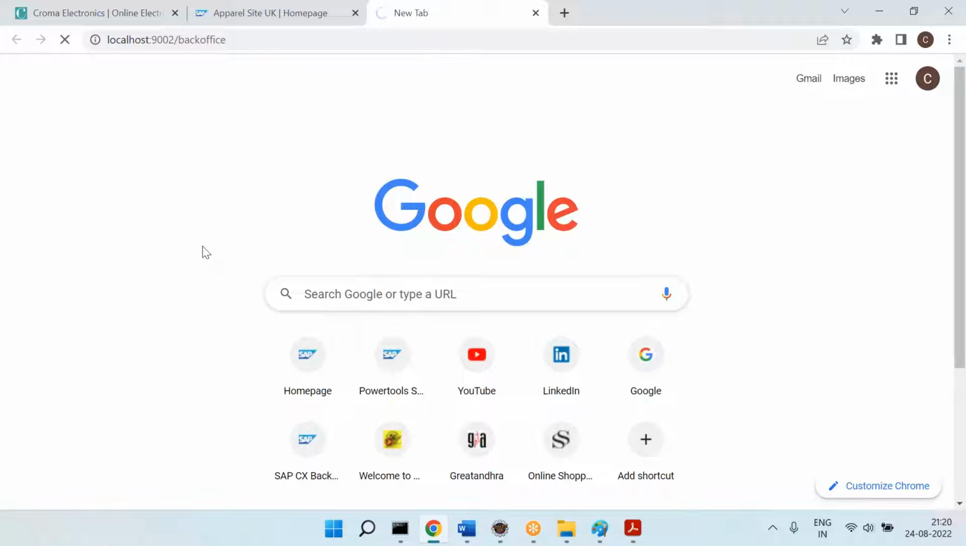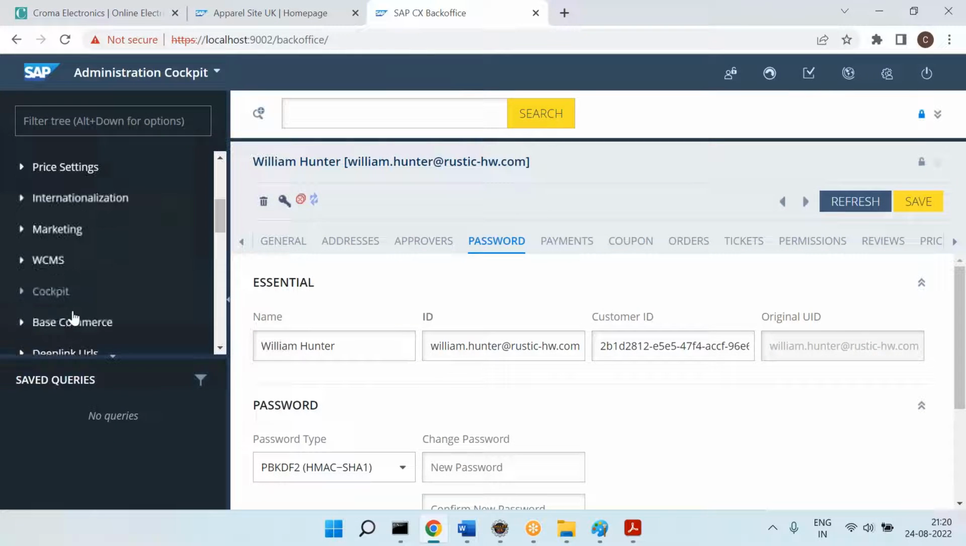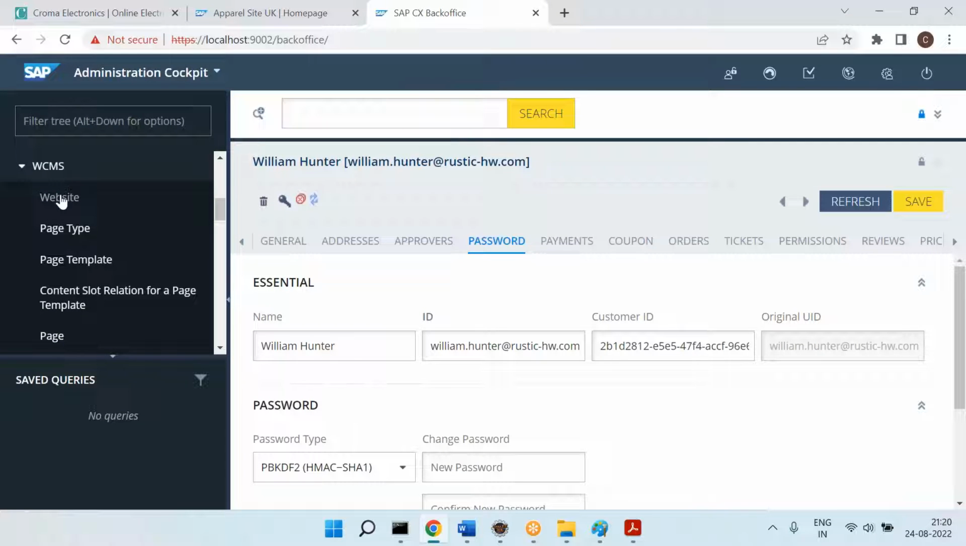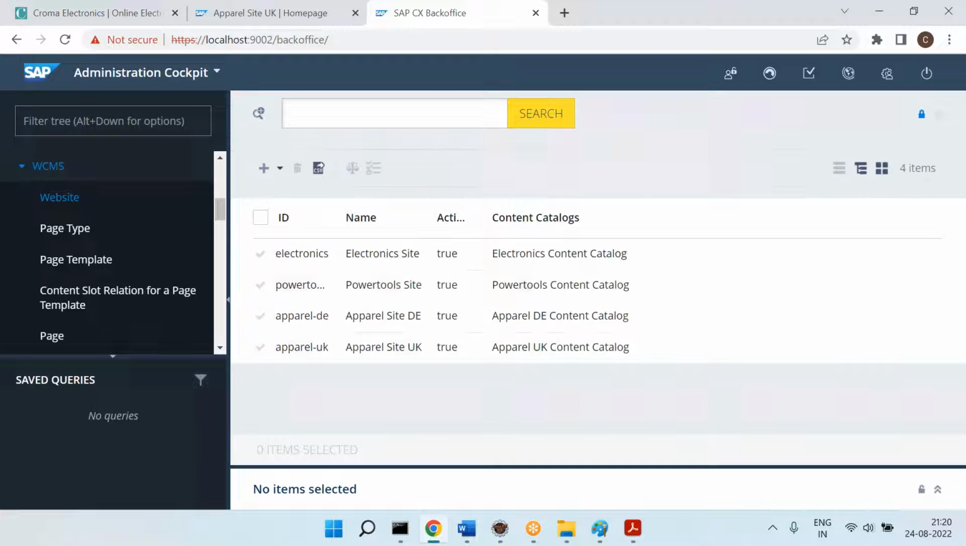Okay, go to back office. Where can we see the site details? Go to the back office, and you can see there is a WCMS. WCMS means Web Content Management System, and click on websites. So now you can see these are all the websites: electronics, power tools, all these things.